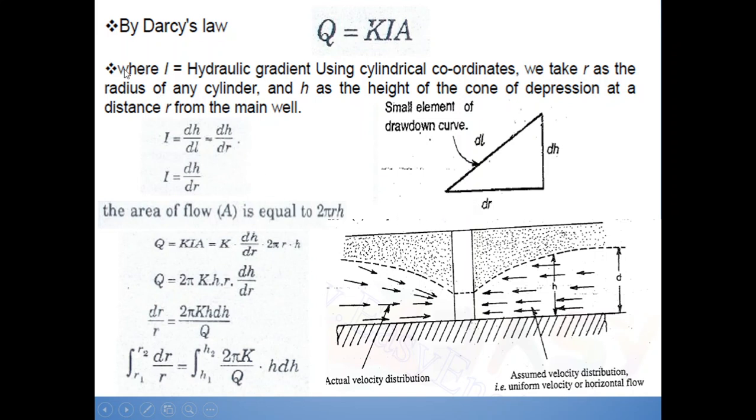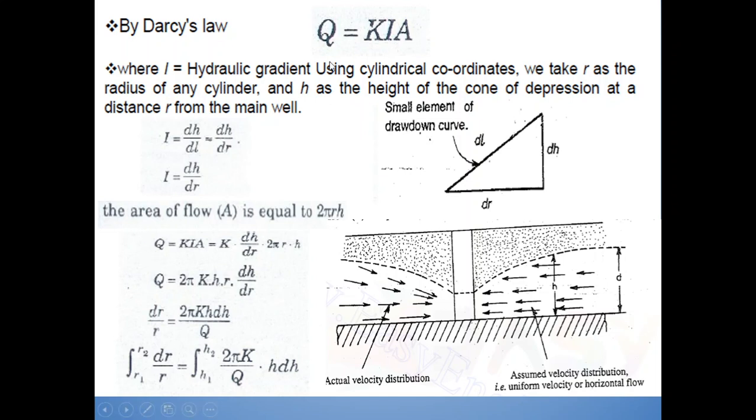So this i, the hydraulic gradient, is dH upon dl, which is further equal to dH upon dr. So i is equal to dH upon dr. Then the area of flow is equal to 2 pi r h, where h is the height of water.